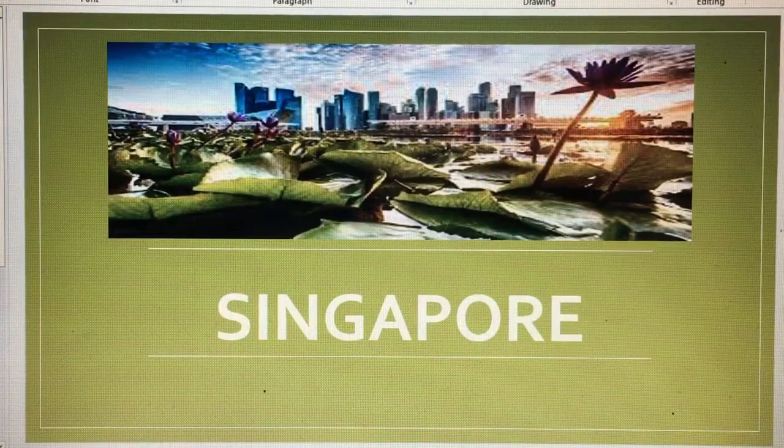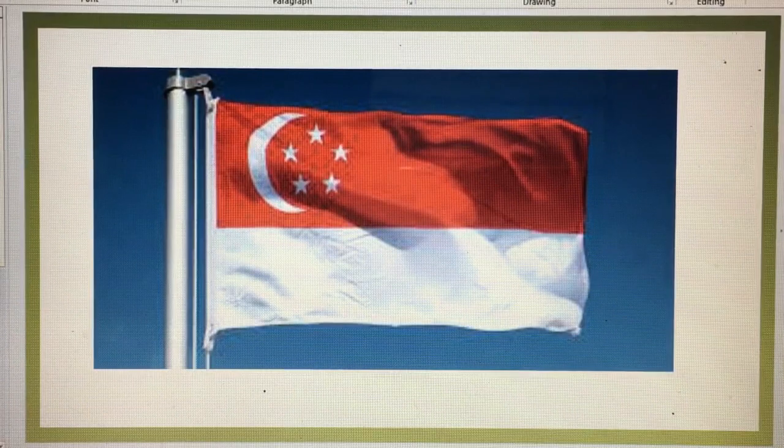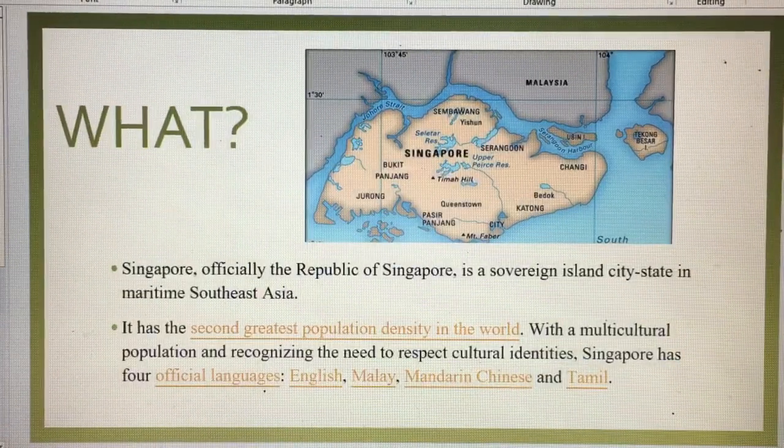Lastly, we have Singapore. This is the flag of Singapore. What is Singapore? It is officially the Republic of Singapore, a sovereign island city-state in maritime Southeast Asia. It has the second greatest population density in the world, with a multicultural population, recognizing the needs to respect cultural identities. Singapore has four official languages: English, Malay, Mandarin Chinese, and Tamil.